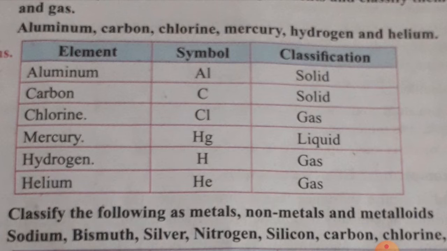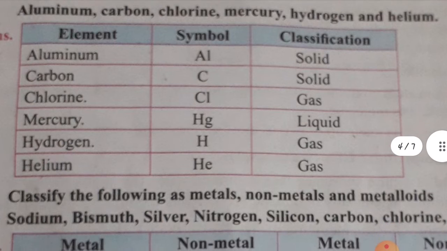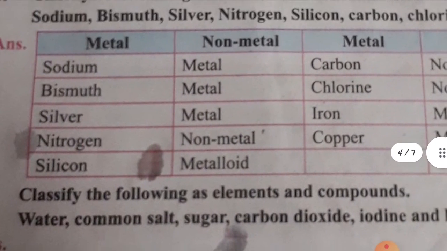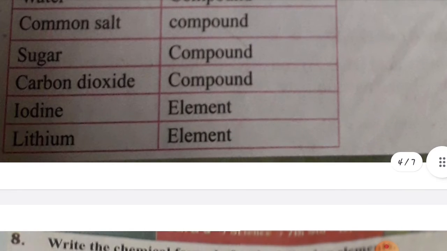Chlorine: C capital, L small letter. Mercury: H capital, G small letter. Hydrogen: H, a single letter, all capital. But when you write two letters, the first letter is capital and the following letter is small. This is clear to children, and concentrate on the sixth question and the next question also.